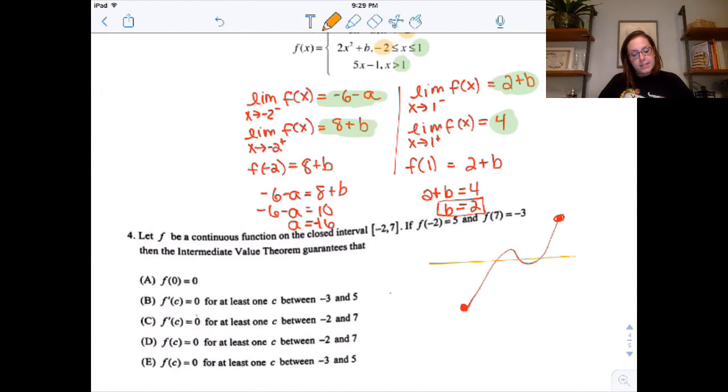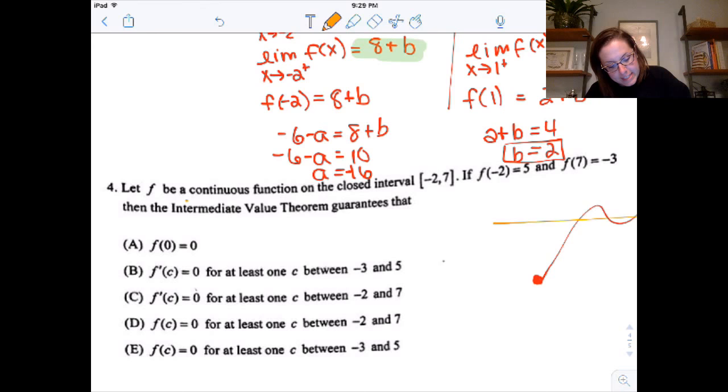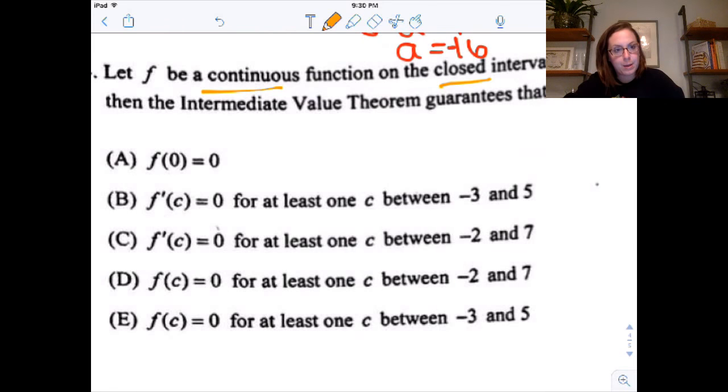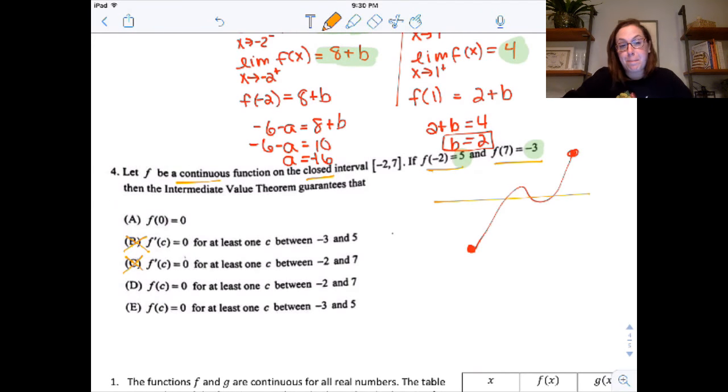So let's think about this. F is continuous on negative 2 to 7. So I see continuous on closed. Double thumbs up there. This is f of negative 2. This is f of 7. So my value needs to be between these y values, okay? So which of these is true? First of all, this f prime, this f with the apostrophe, you've never even seen, so it's probably not those. Now, f of 0 equals 0. Well, is that possible? Sure, it's possible. I don't know what it equals at 0. I know it has to equal 0 at some point, but I don't know when. So it's not A. So that narrows it down to D and E.